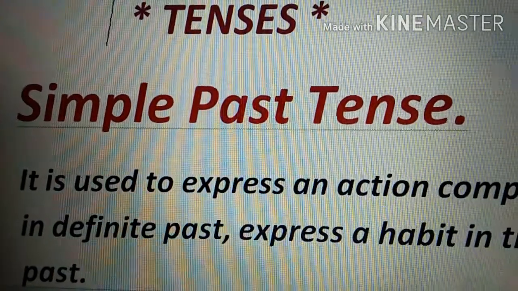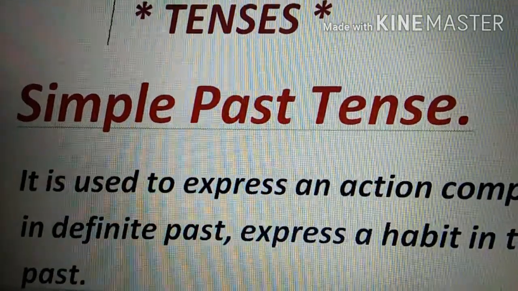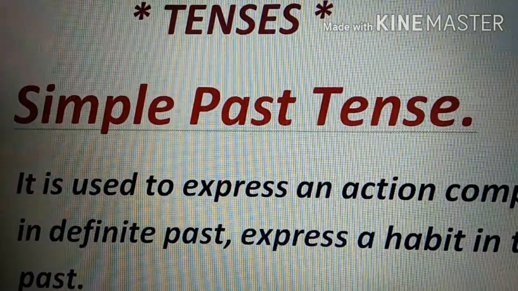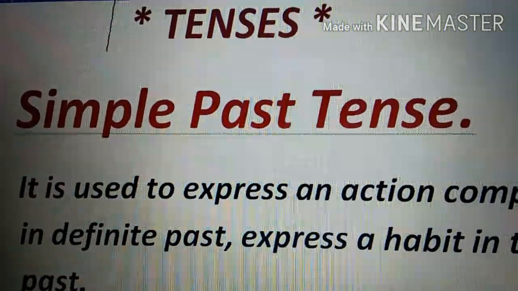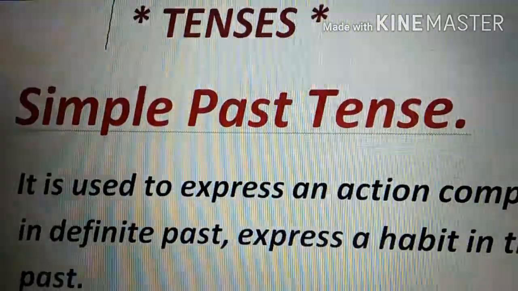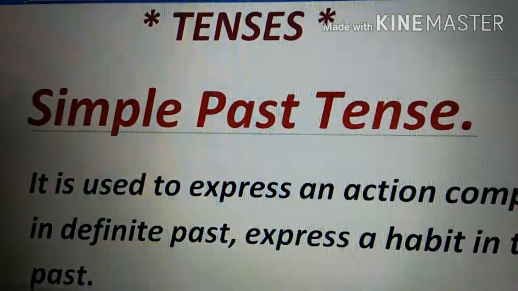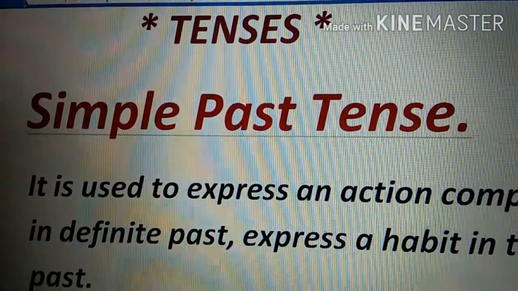You remember the first video of our tenses where we discussed the present tense and its types. Today we are going to talk about past tense and future tense. So before getting into it, we've discussed that all of them have four subparts. Like the past tense is going to have four subparts and then the future also.